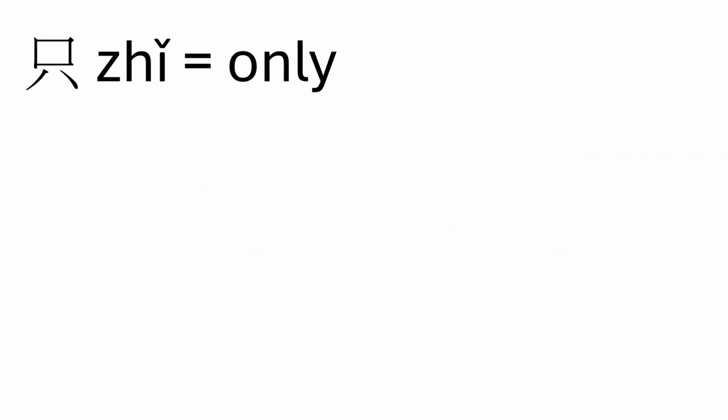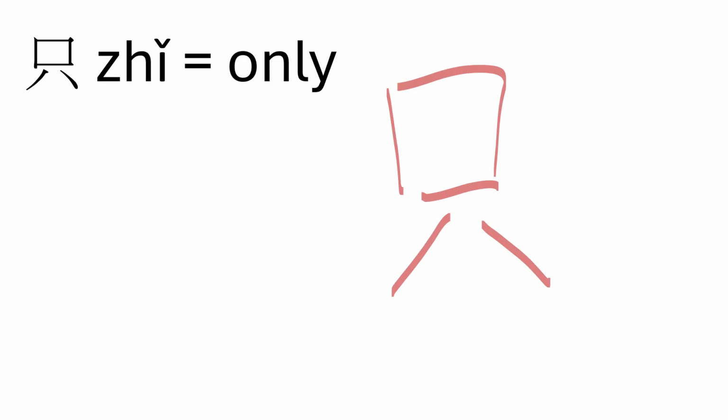The word zhi is an adverbial expression like dou and ye and hen and bu. That means that it has to go before the verb, after the subject, before the verb. Zhi, only, is a simple character to draw. It starts with the box, and then we draw the 8 on the bottom. Box on the top, 8 on the bottom, zhi, only. 我只喜欢睡觉.